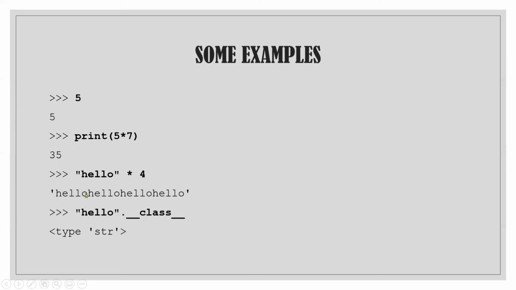Like see, hello once, then hello second time is printed, then the third time, and then the fourth time. So it's printing the same string hello 4 times. It's a repetition operator. If I write 5 here, it's going to print 5 times, 6, 10, anything I can write. Then hello dot class.